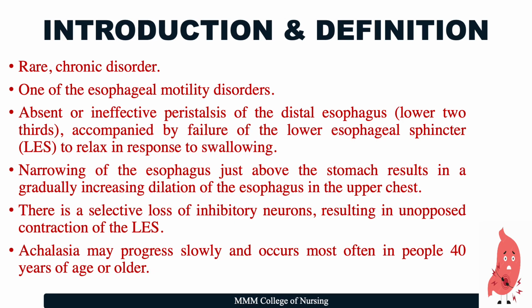Narrowing of the esophagus just above the stomach results in a gradually increasing dilatation of the esophagus in the upper chest. There can also be a selective loss of inhibitory neurons, resulting in unopposed contraction of the LES. Achalasia may progress slowly and occurs most often in people 40 years of age or older.